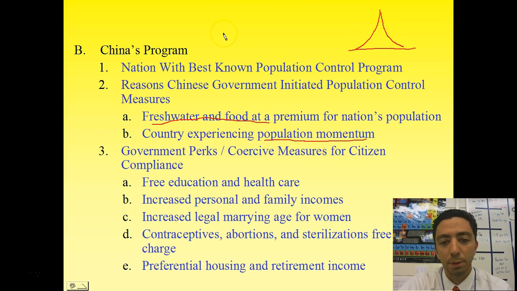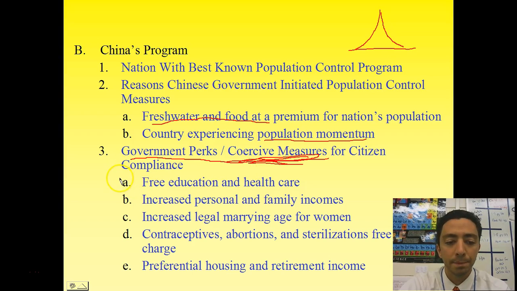Between 1953 and 1973, the population increased by about 250 million people, which was a little under half of their current population. So really rapid growth during this time. From the 1950s to the 1970s, they encouraged family planning, but it wasn't enforced. And so this became government perks and coercive measures, the one-child policy. They're going to incentivize having fewer children, and even go as far as coercive measures, forcing people to comply with the policy.